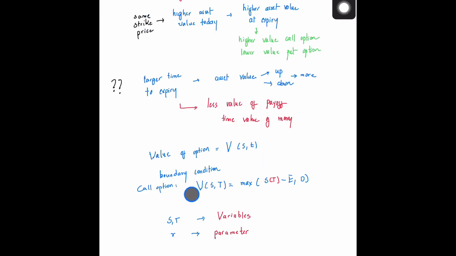The boundary condition that we have is that the value of the option should equal the maximum of S, the value of the asset at expiry, minus the strike price, and 0. So this becomes a boundary condition. What we have is that S and T become variables in the problem.